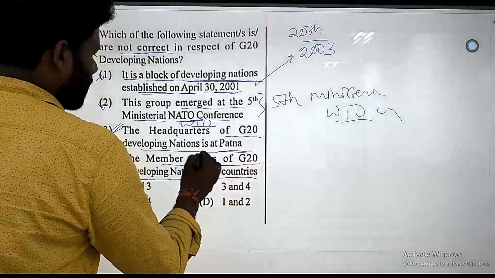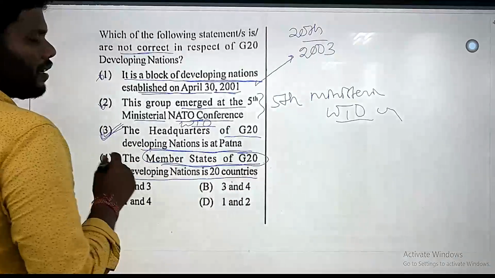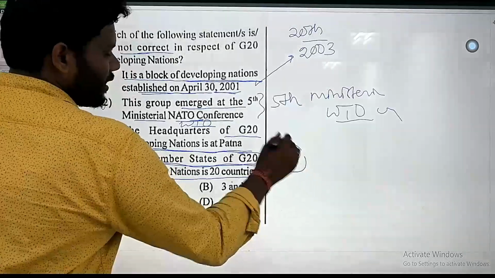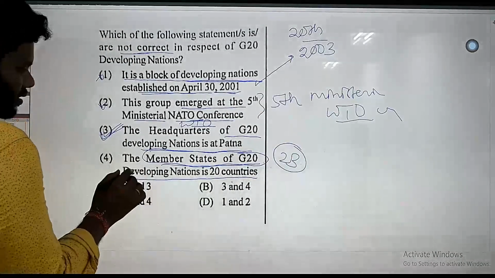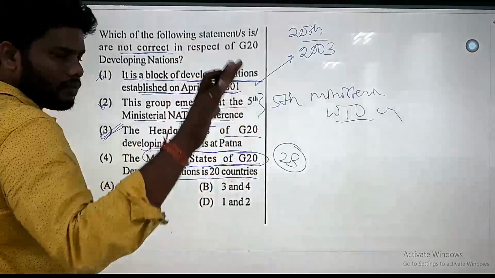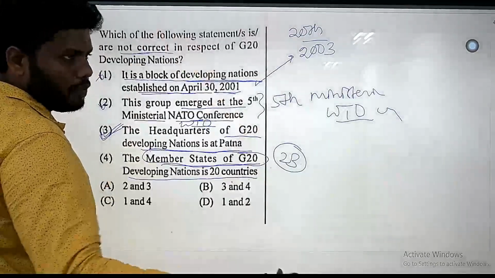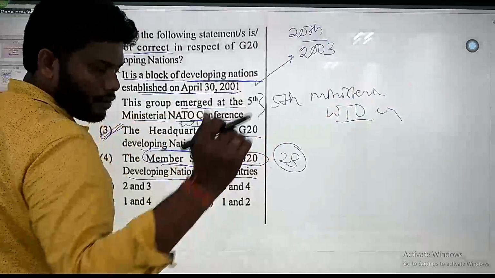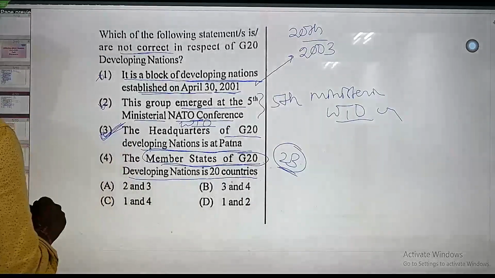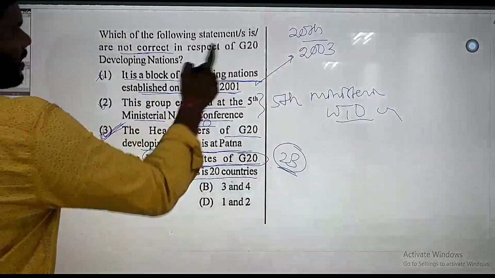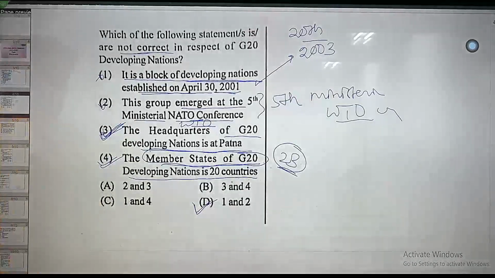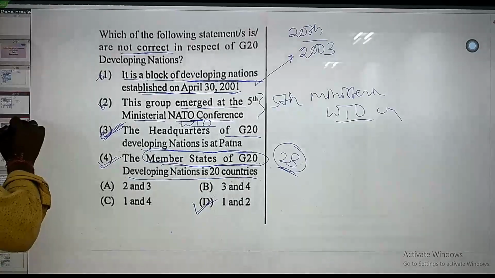Rather than it is the member state when it has been formed, and mostly it will be 20, but currently it is 23. That does not make this statement wrong, because it is saying the member states of G20 developing nations is 20 countries. Yes, it is founded by 20 countries, but they can accept more. So currently there are 23 countries, so this statement is correct. It is asking which is the wrong one, that means which is not correct statement. So option D is the right answer, that is 1 and 2 are wrong statements here.